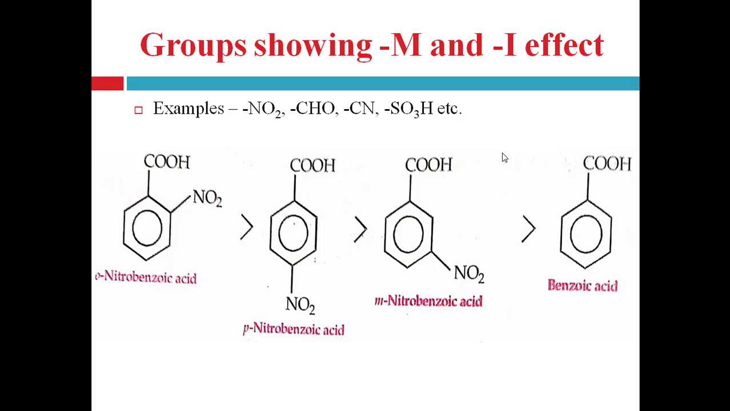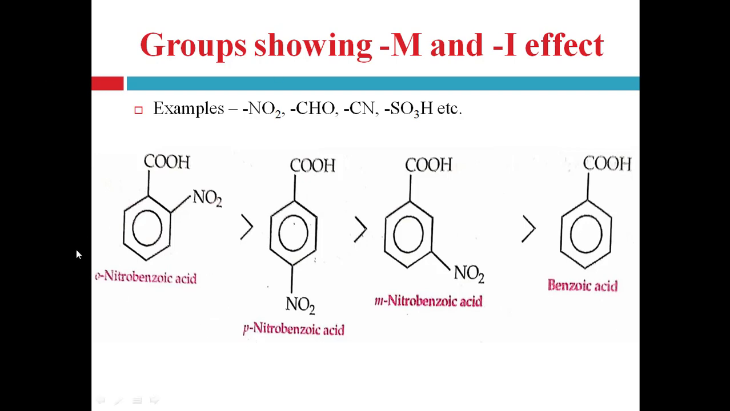Now when these groups are present at meta position, it shows electron withdrawing inductive effect only, right, and less stabilizes the anion when it is present at meta position, right? But at ortho and para position, this group shows both electron withdrawing mesomeric and electron withdrawing inductive effect, right? And it stabilizes the carboxylate ion greater than when it is present at meta position, right? That's why meta substituted acids are less acidic than ortho and para substituted, right?